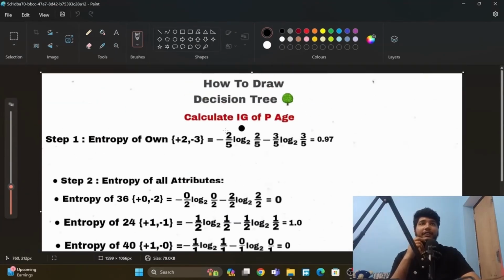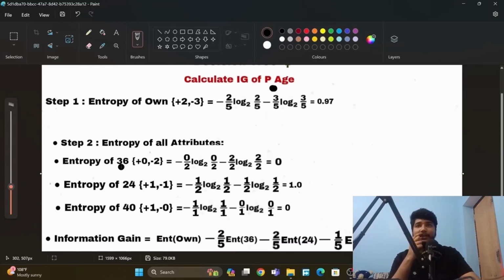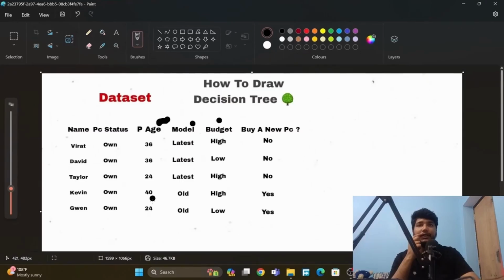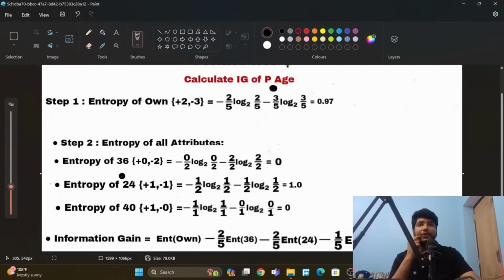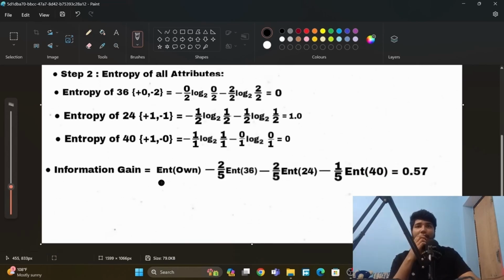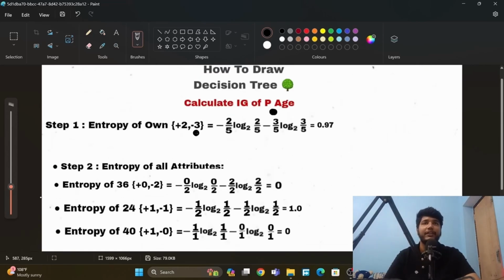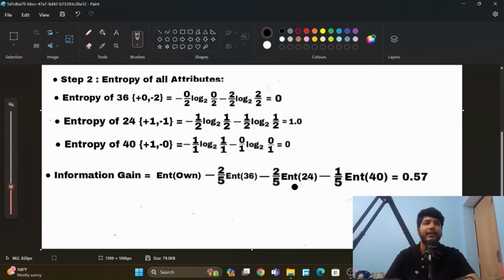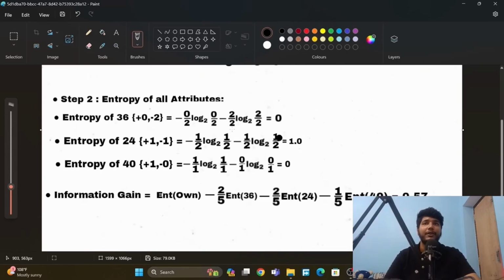Now we are doing this for percentage. Inside percentage there are the values 36, 24 and 40. So we will calculate the entropy of all those values. This 36 value has 0 yes and 2 no, plus 1 yes and 1 no. So we have calculated that from here, and here is the information gain, and here is the total number of yes or no in the data set, which is here, and into the entropy of 36, this is here, and we have done it again and got this value.